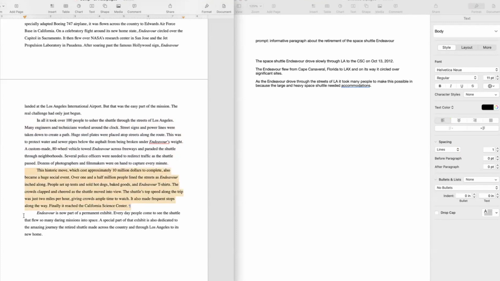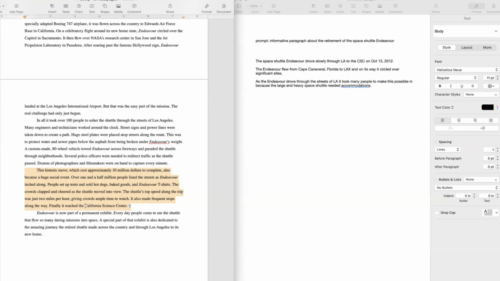This historic move, which cost approximately $10 million to complete, also became a huge social event. Over 1.5 million people lined the streets as Endeavour inched along. People set up tents and sold hot dogs, baked goods, and Endeavour t-shirts. The crowds clapped and cheered as the shuttle moved into view. The shuttle's top speed along the trip was just 2 miles per hour, giving crowds ample time to watch. It also made frequent stops along the way. Finally, it reached the California Science Center.